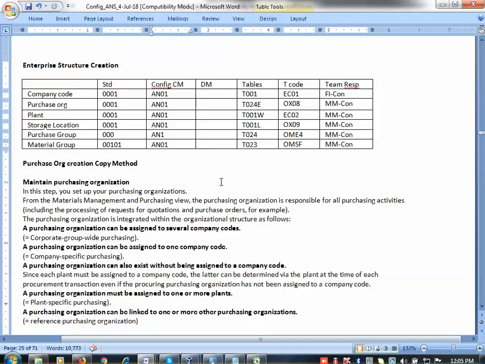Purchase org means, within the organization, the material management department is called the purchase organization. Okay, it's clear. If I want to create a material master, I want plant and storage location. If I want to create a vendor, I want company code and purchase org. If I want to create a material master, I want purchasing group also, material group also.